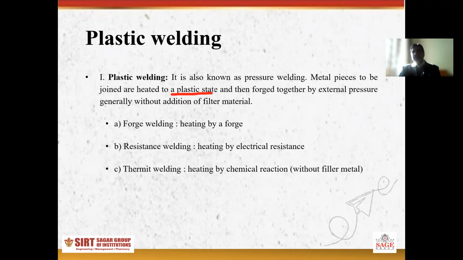After that, you apply external force to prepare the joint. That's why plastic welding is also known as pressure welding, because we apply external force to prepare the joint.